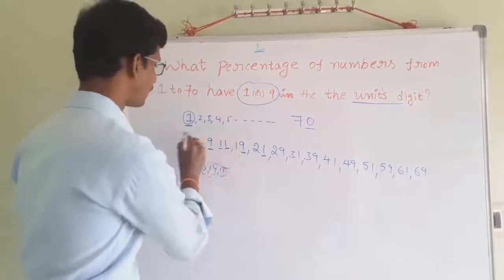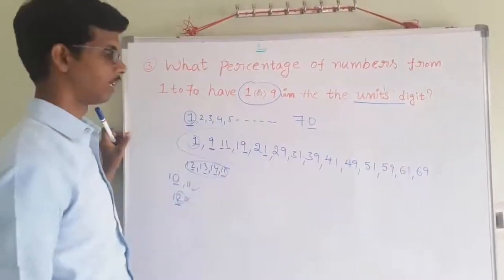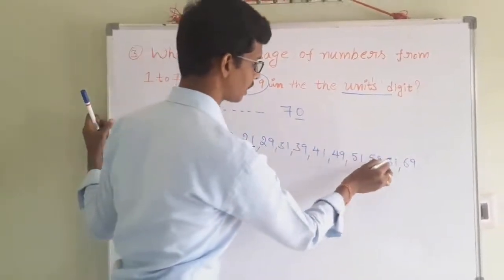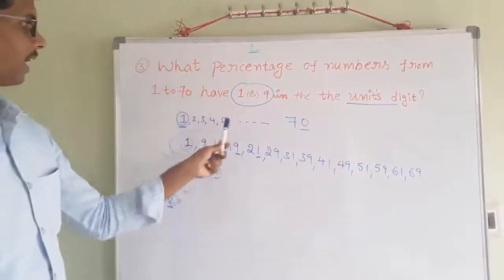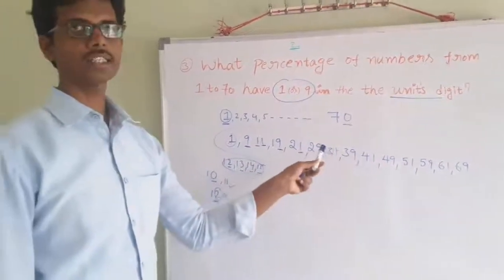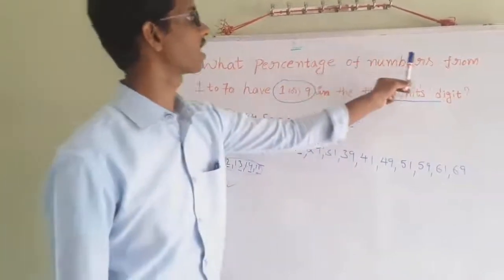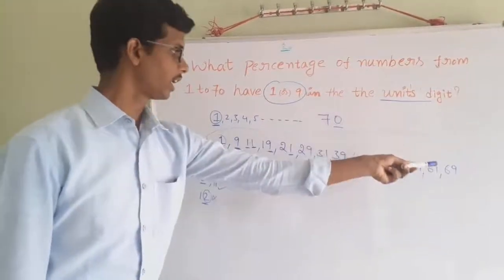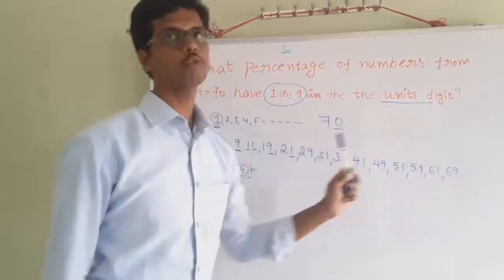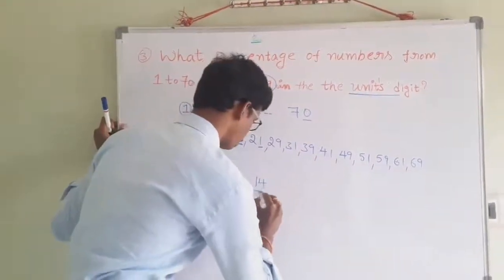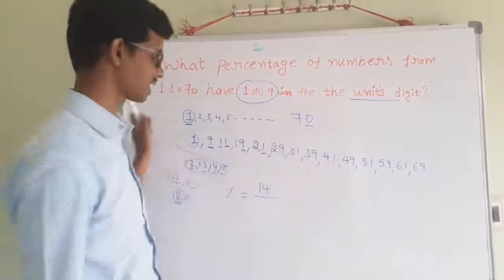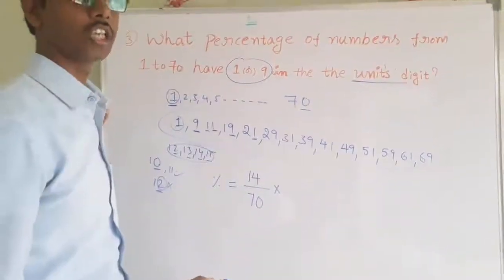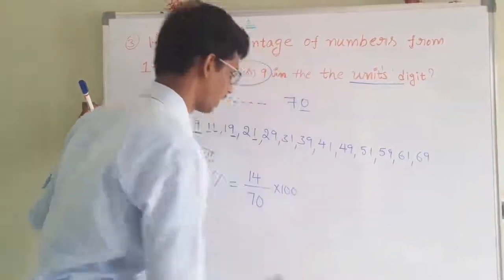Let us count them. Total how many numbers? 1, 2, 3, 4, 5, 6, 7, 8, 9, 10, 11, 12, 13, 14. Here you want to find the percentage of numbers from 1 to 70 that have 1 or 9 in the unit digit. First of all we identified how many numbers, that is 14 numbers. 14 by total how many numbers? 70 numbers. That is 14 by 70 into 100. Percentage you should always calculate with 100.